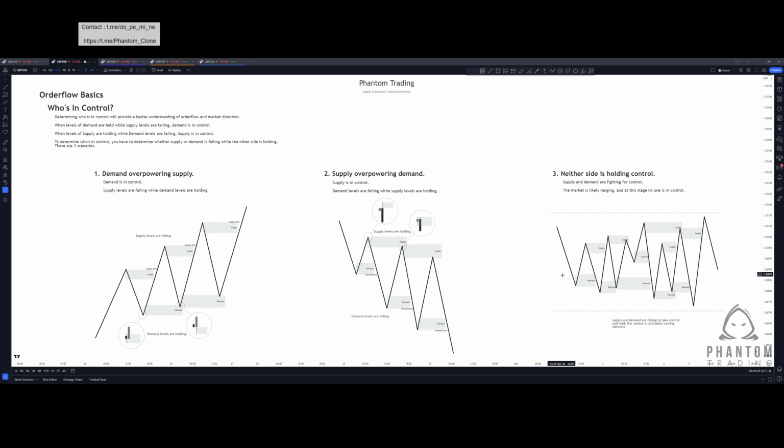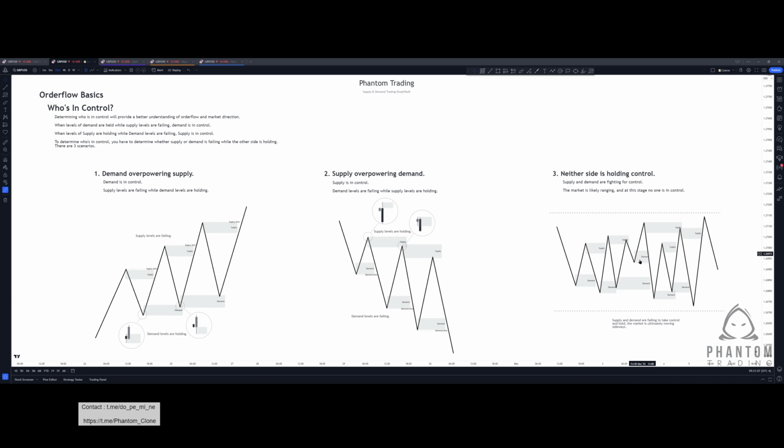If we look at this, we're coming down, we create a low, demand is created. We create a new lower high, supply is created. Price moves to the downside, breaking demand, so we're seeing demand fail, and a new demand zone is formed. Price moves to the upside, creating a higher high, which means supply has failed, and a new supply zone is created. Price moves to the downside, demand is respected and held. Price moves to the upside, supply is also respected, and we start to see a push down that creates what looks to be a higher low. Price moves to the upside, supply starts to fail, and price then moves to the downside.